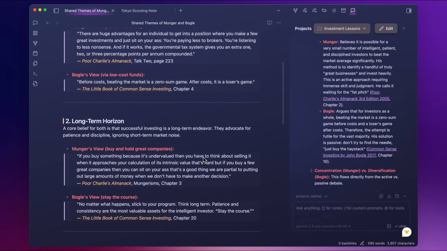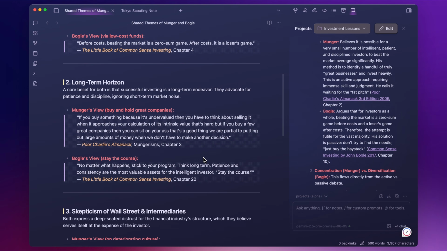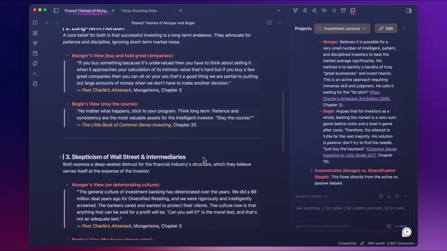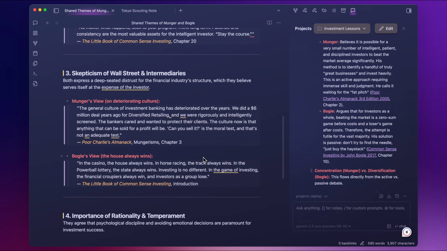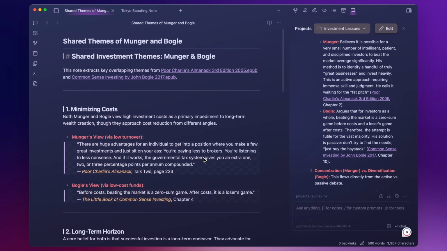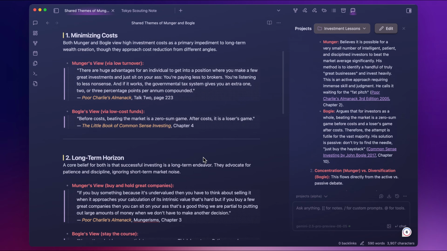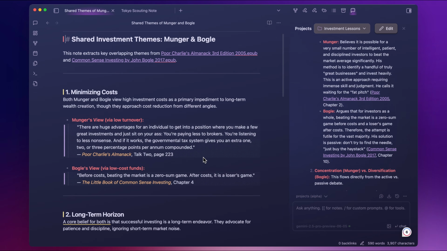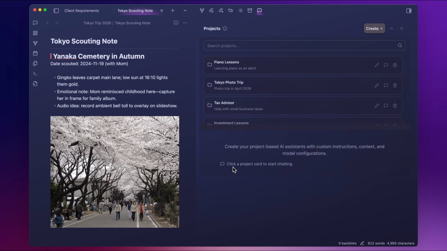Minimizing cost, long-term horizon, skepticism of Wall Street and intermediaries, importance of rationality and temperament. It followed my instructions to return the verbatim quotes with the chapters and page numbers. Let's move on to another one.